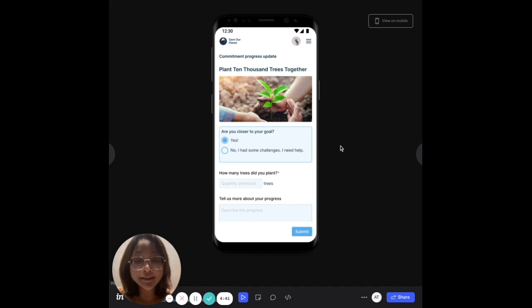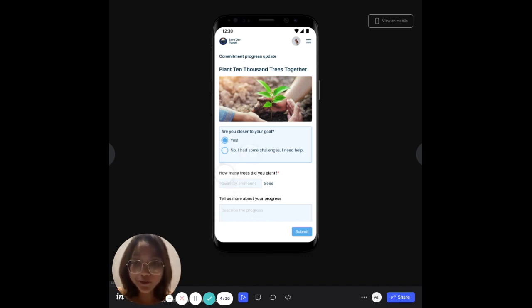And then the next thing that I will see is a list of simple questions which are intended to make sure that I am still on track with that goal. So in here, I will be asked, am I closer to my goal? Which, yeah, in this case I am because I have planted a tree. And if I'm not, then I can say, no, I had some challenges and I need help. So then I would be able to notify other people who are also involved in this particular action.